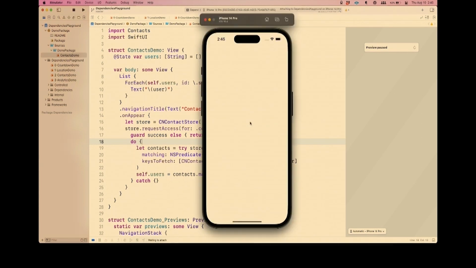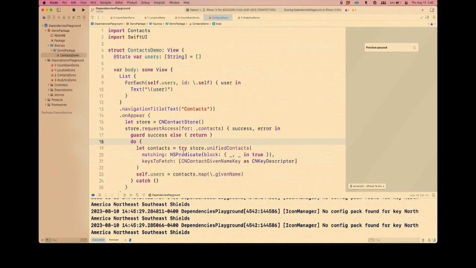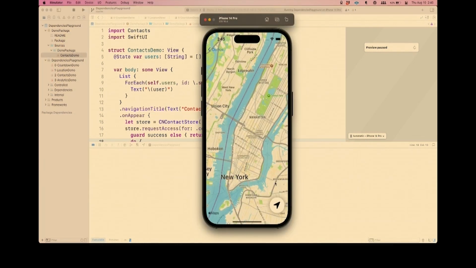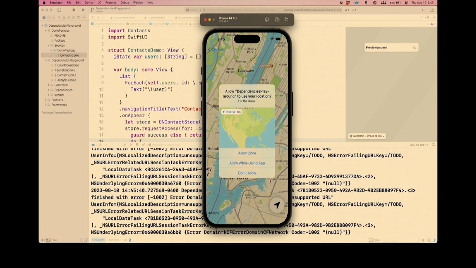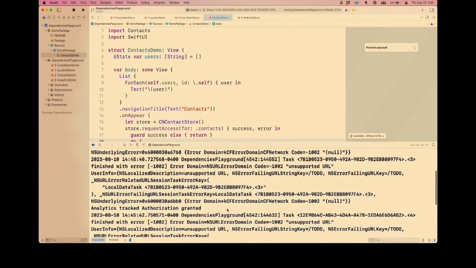All right, I've got this analytics demo, and it's basically the location demo. Oh, there's New York. It's basically the location demo, but secretly, behind the scenes, we are tracking analytics. So allow once. Let me search analytics.